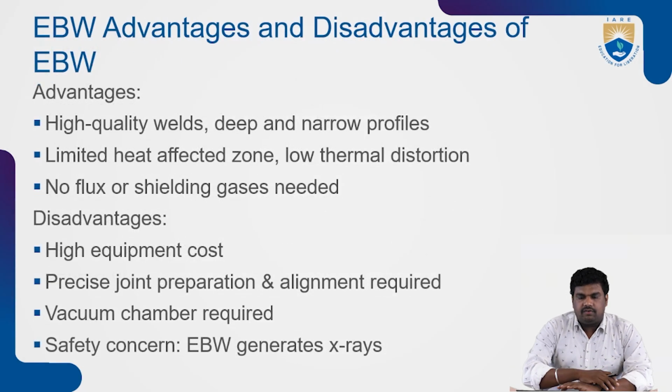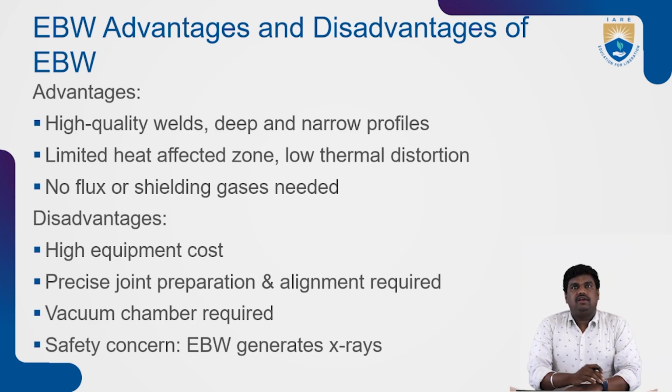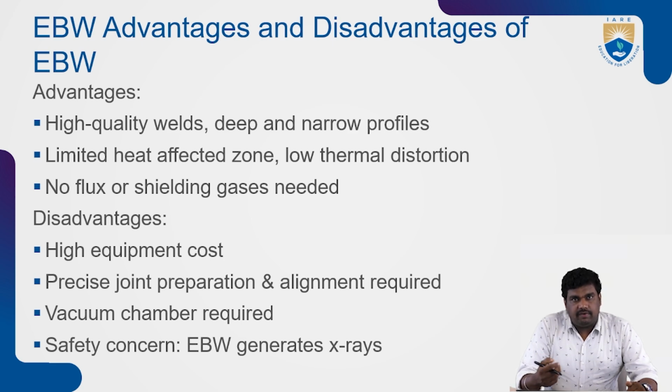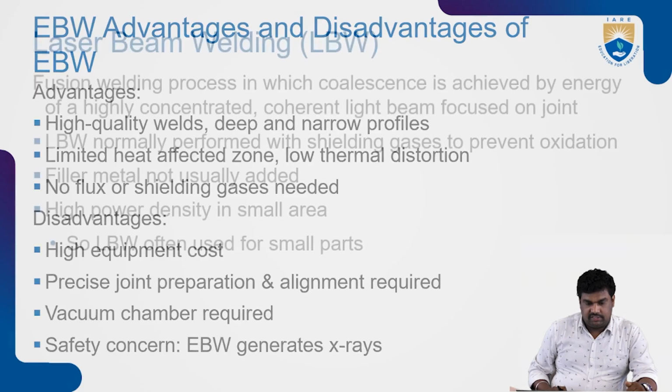Now the advantages and disadvantages of electron beam welding. Advantages: high quality welds, deep and narrow profiles, limited heat affected zone, low thermal distortion, and no flux or shielding gases needed. Disadvantages: high equipment cost, precise joint preparation and alignment required, vacuum chamber required, and a safety concern. Electron beam welding generates X-rays.